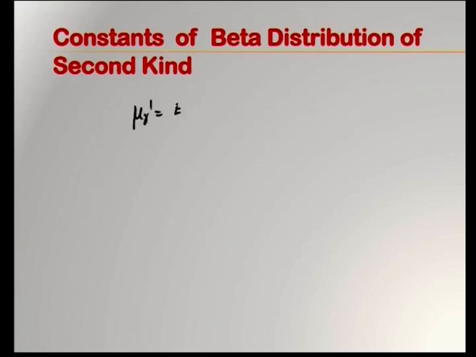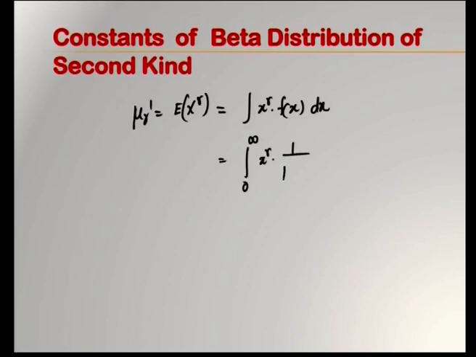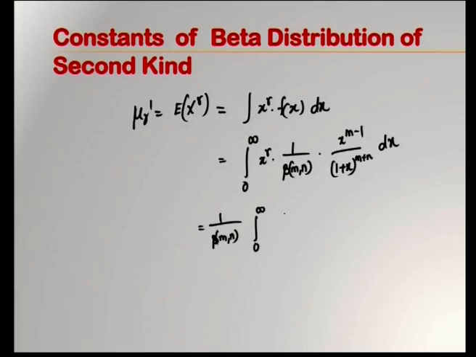Mu r dash is expectation of x power r. Since it is a continuous distribution, it is the integral of x power r into f of x dx, and we will substitute the limits 0 to infinity of x power r into 1 by beta of m comma n x power m minus 1 by 1 plus x whole power m plus n dx. So, this 1 by beta of m comma n is taken outside, integral 0 to infinity, clubbing this, x power m plus r minus 1 by 1 plus x whole power m plus n.